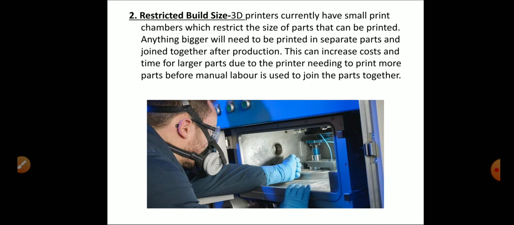The size of components is restricted. This can increase the cost and time for larger parts, due to the printer needing to print more parts before manual labor is used to join the parts together.